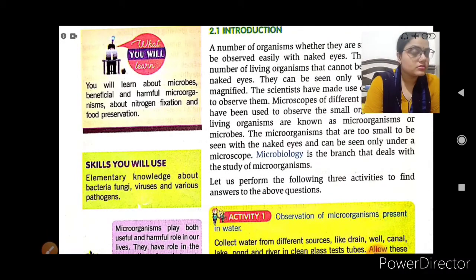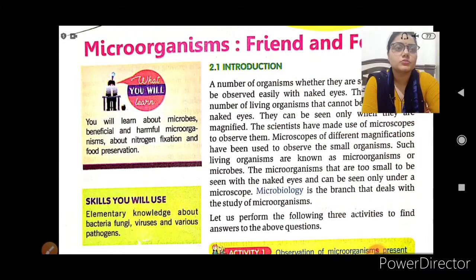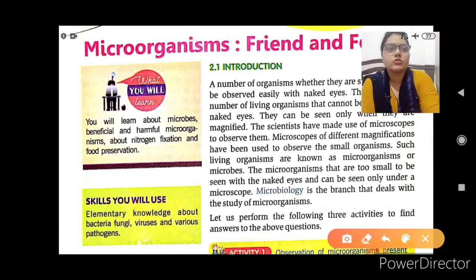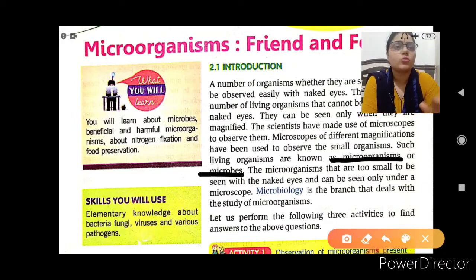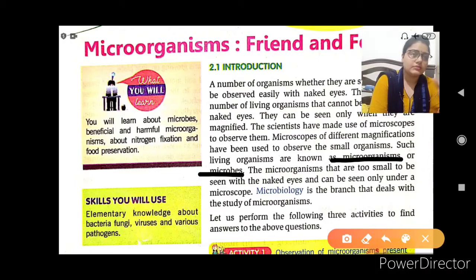These are only seen by the microscope. Just look at the definition: microscopes of different magnification have been used to observe small organisms, and such living organisms are known as microorganisms, or microbes. Just remember that microorganism and microbe are the same thing. You can say either microorganism or microbe.